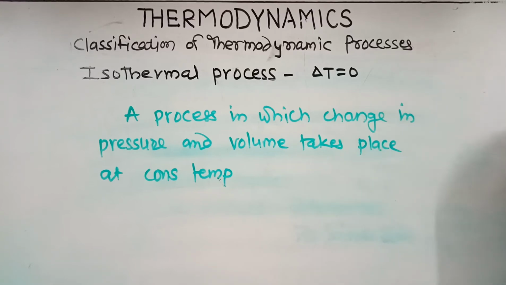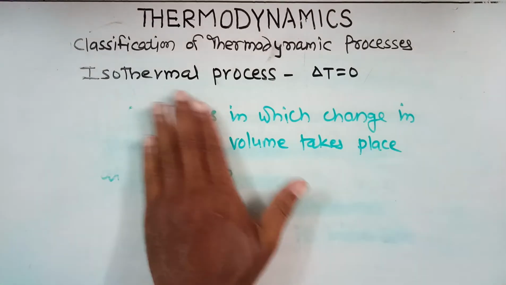This is the definition of the isothermal process. In the isothermal process, there is change in pressure and there is change in volume; the pressure and the volume get changed at constant temperature.